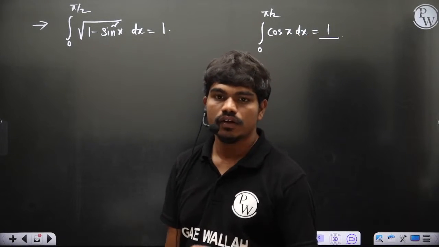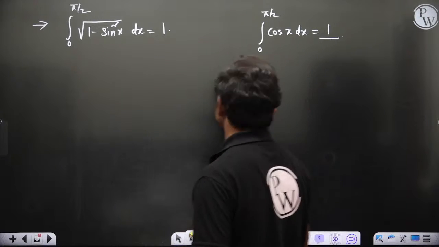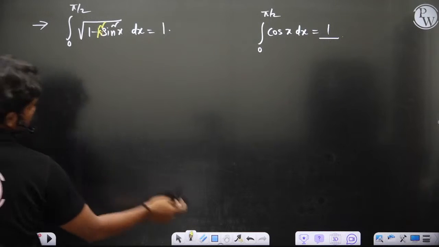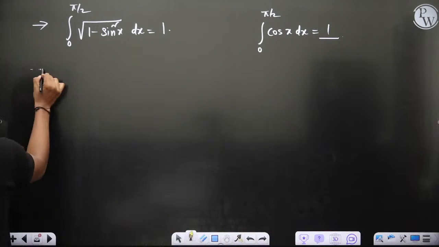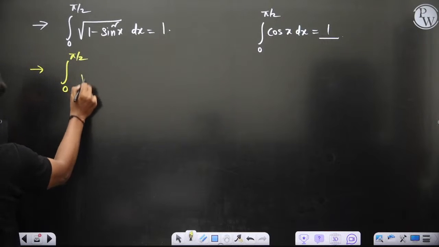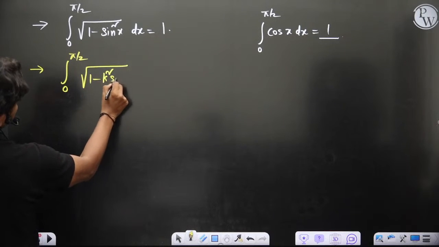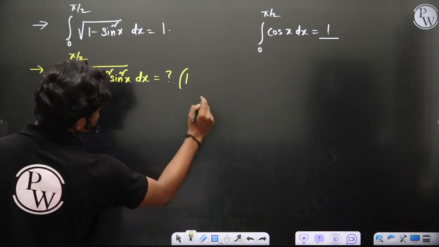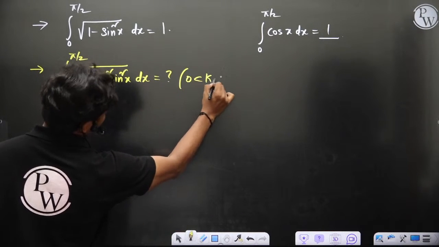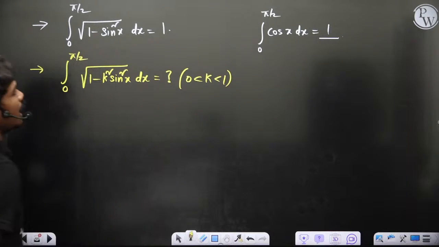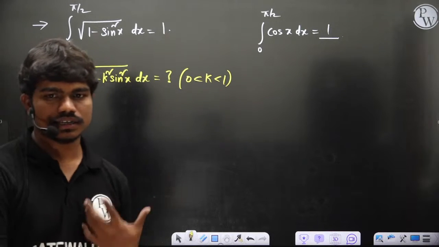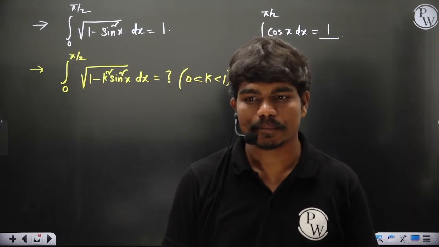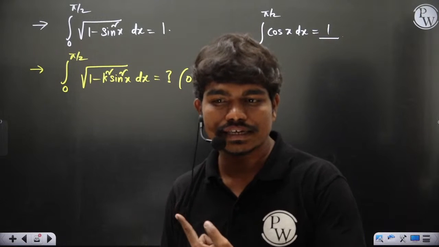Clear? Now I have given you one question. If you have any constant k, let's say k is equal to the integral from 0 to pi by 2 of root of 1 minus k square sine square x dx, where k is not equal to 1, or in general 0 less than k less than 1, because I don't want to enter the complex region. Many of you I think have tried this question. Did anyone try calculating that integral?